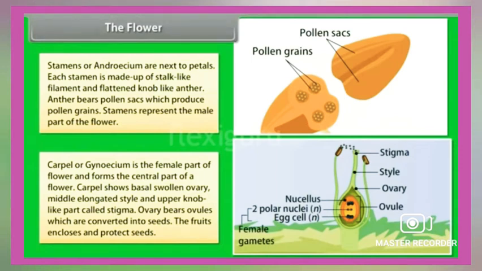Carpel or gynoecium is the female part of a flower and forms the central part of the flower. The carpel shows a basal swollen ovary, a middle elongated style and an upper knob-like part called stigma. The ovary bears ovules which are converted into seeds. The fruit encloses and protects the seeds.